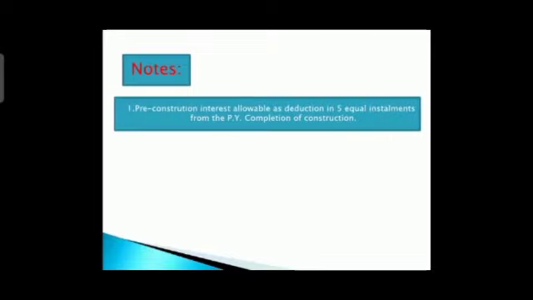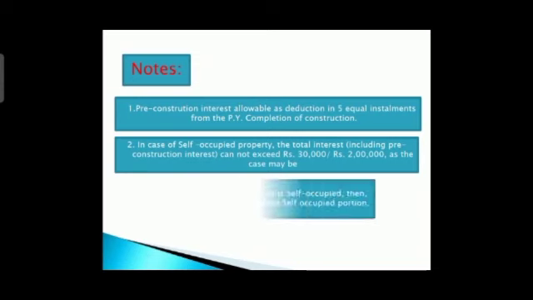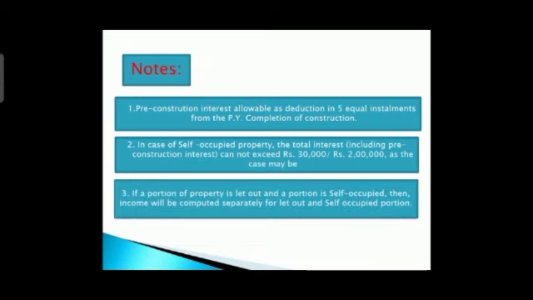A few notes we have to consider here, and these are the things we are going to see when we solve the sums. Let us begin with the first: pre-construction interest is allowable as deduction in 5 equal installments starting from the previous year of completion of the construction. These are the things you have to remember.